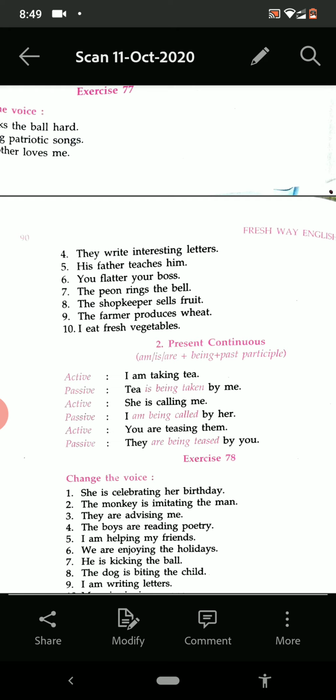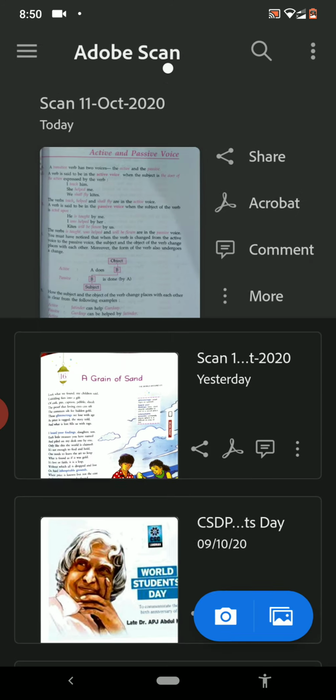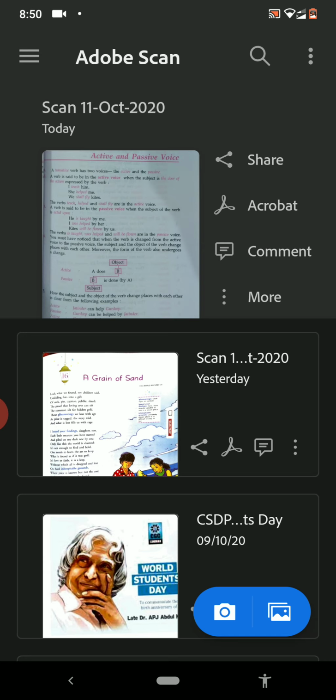Now see the third one. It is present perfect tense. In present perfect, we use has, have plus third form of the verb. Now what we have to use in the answer, let us see. Has, have plus been, B-E-E-N, been.